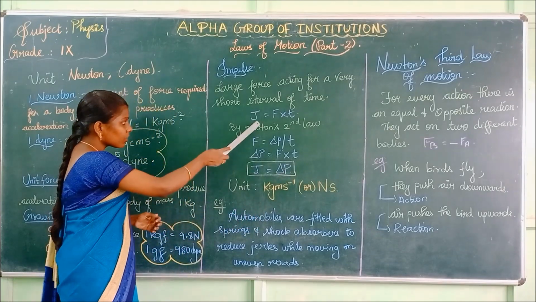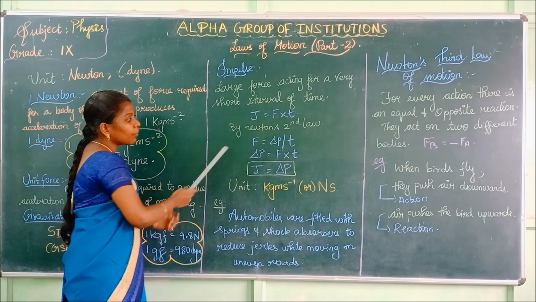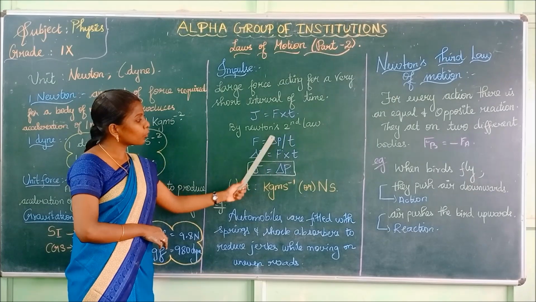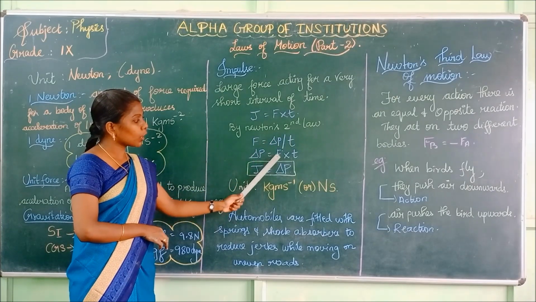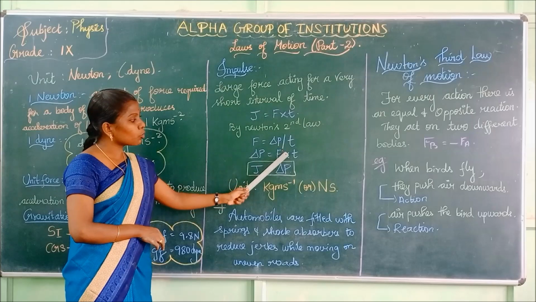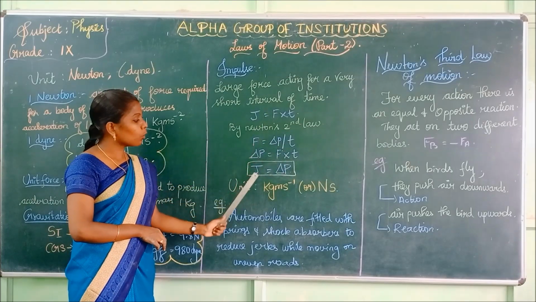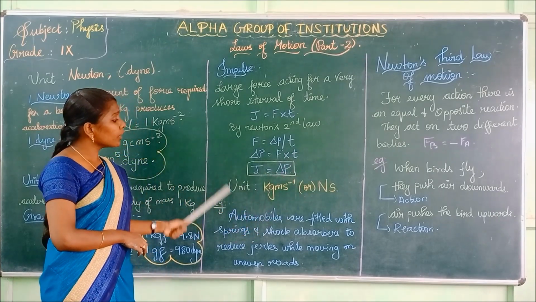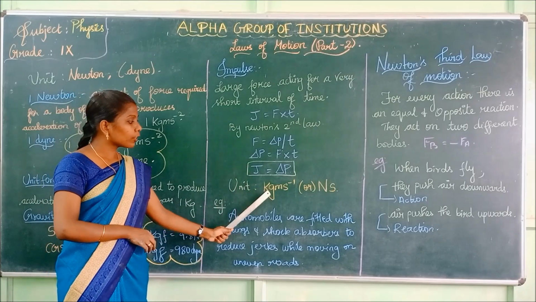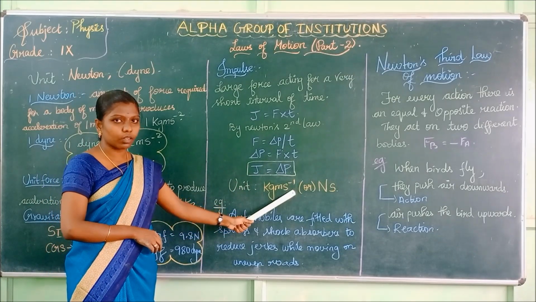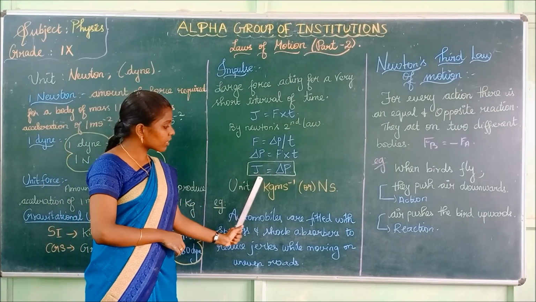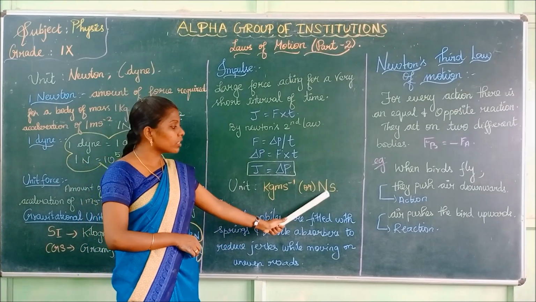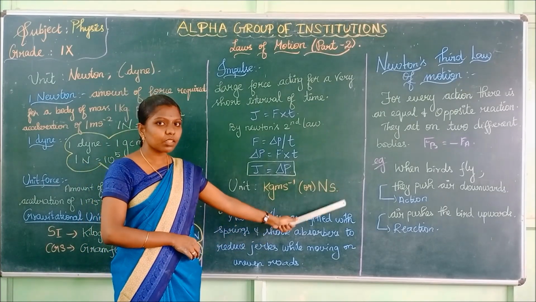Is it clear? J is equal to F into T. From Newton's second law, F is equal to change in momentum by time taken. So change in momentum is equal to force into time, which is impulse. So impulse is equal to change in momentum. What is the unit of impulse? The SI unit of impulse is kilogram meter second power minus 1, and the other unit is Newton second.